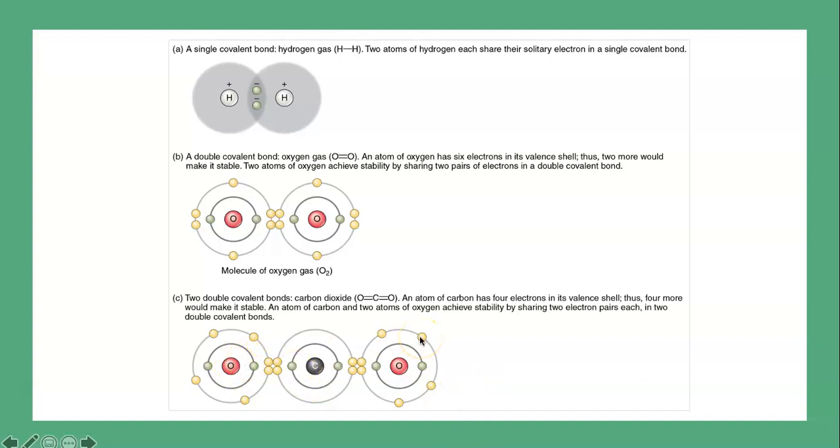Carbon having 4 valence electrons allows it to make a number of bonds that are very important for the existence of life on this planet. You might hear people describe the life on this planet as carbon-based life. And the reason for that is carbon has a really interesting number of valence electrons, 4, in which it can share electrons or donate electrons pretty easily.